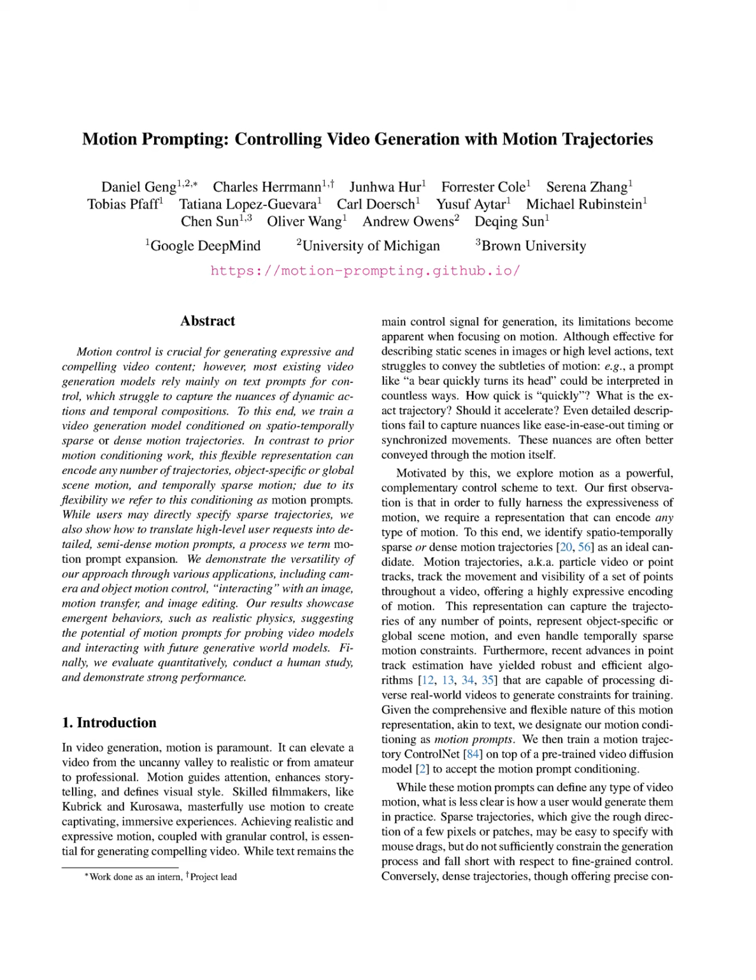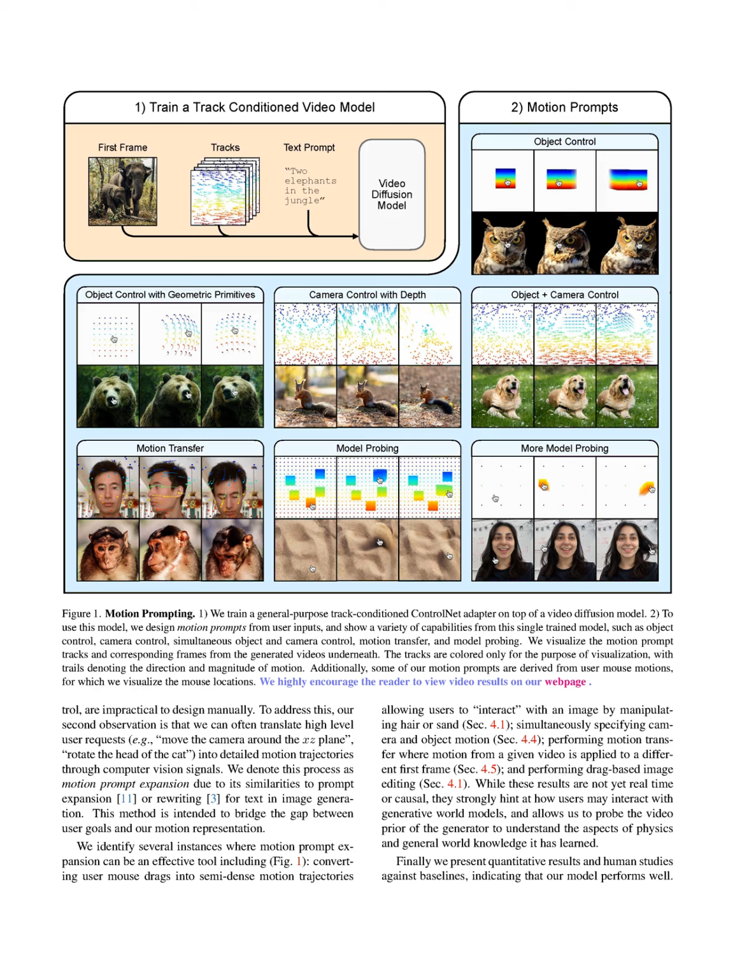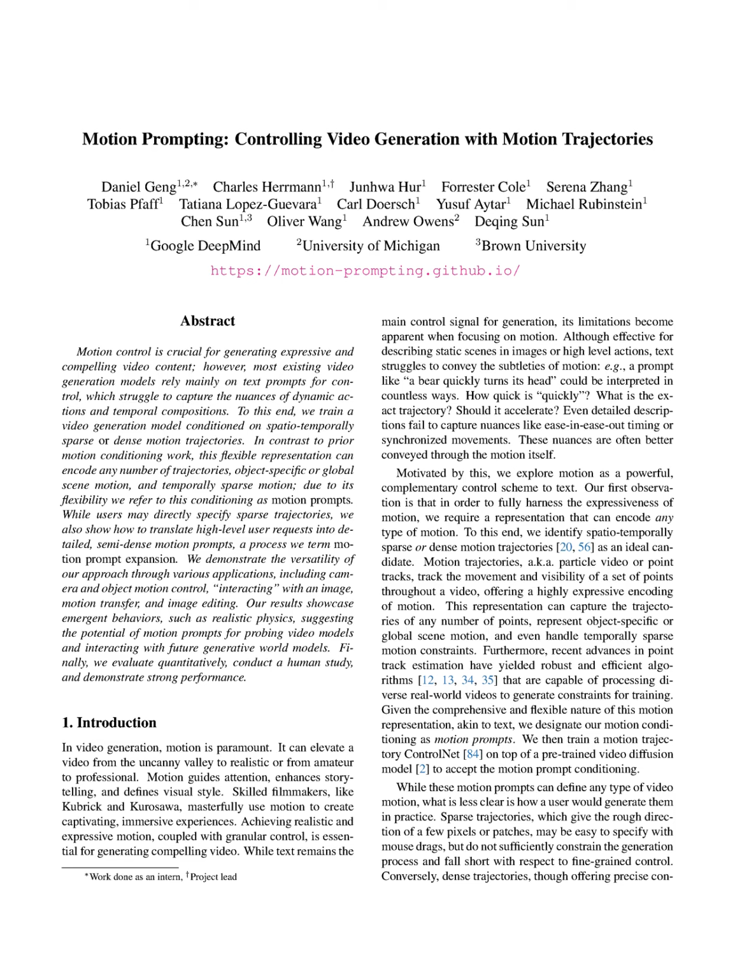To solve this, we introduce a motion representation using spatio-temporally sparse or dense motion trajectories, which allows for a more expressive encoding of motion. Additionally, we propose motion prompt expansion, enabling users to translate high-level requests into detailed motion trajectories, thus bridging the gap between user intentions and the motion representation. This approach enhances the granularity of motion control, facilitating tasks like object manipulation, camera movement, and motion transfer, ultimately leading to more realistic and engaging video outputs.